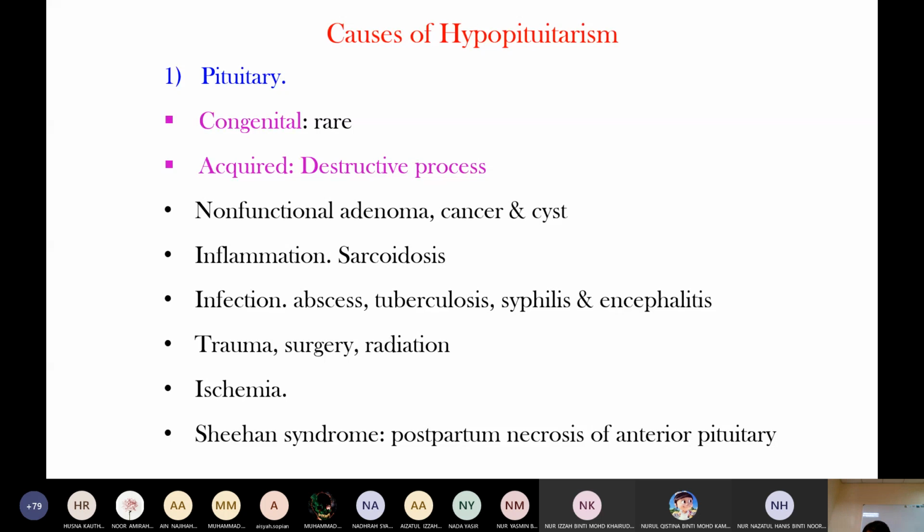It leads to pituitary necrosis. This is called Sheehan syndrome. When there is anterior pituitary necrosis, the mother cannot breastfeed because there is no prolactin secretion. It leads to lactation failure.